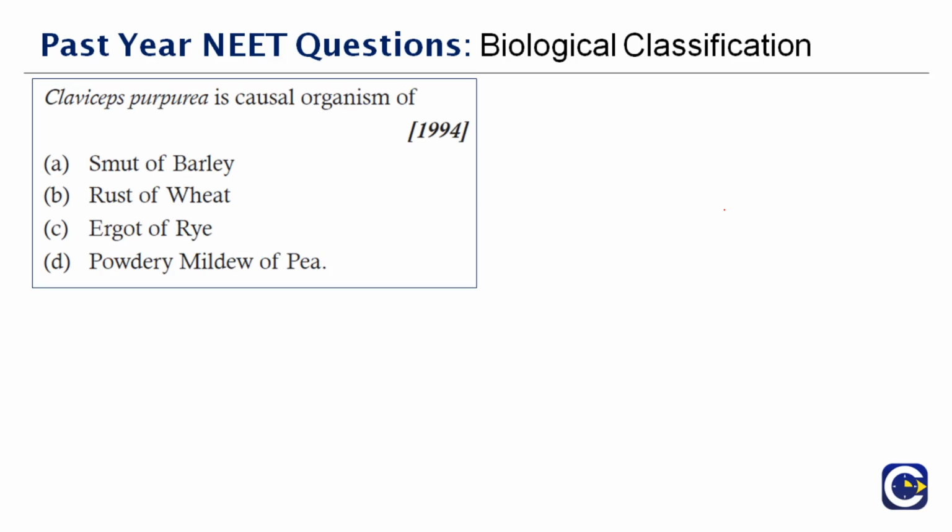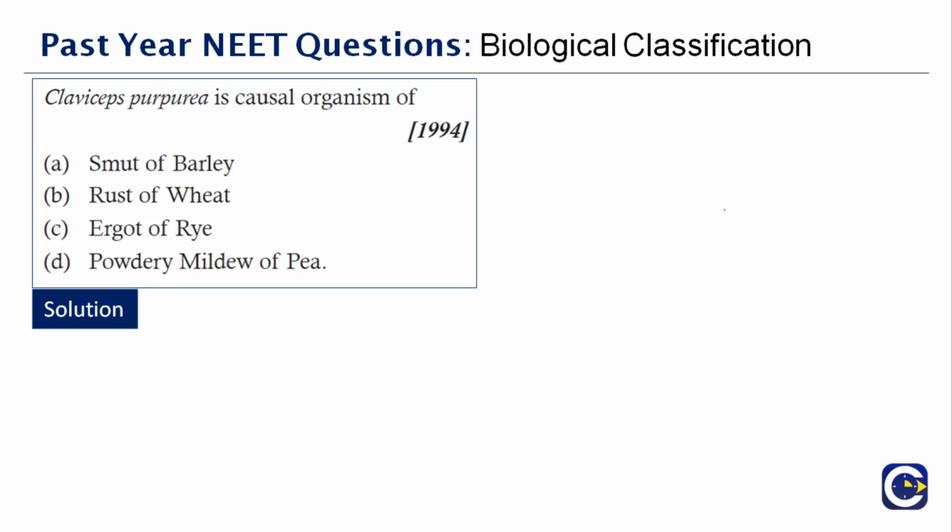Okay, next question here. Claviceps purpurea is the causal organism of dash. This is once again an easy question for you, which we already discussed in the earlier parts. If you remember, by now you would have guessed the answer. Yes, it is ergot of rye. The fungus that causes this disease, ergot of rye, is Claviceps purpurea. It contains many poisonous alkaloids. The hallucinogenic drug LSD is extracted from this particular fungus, Claviceps.